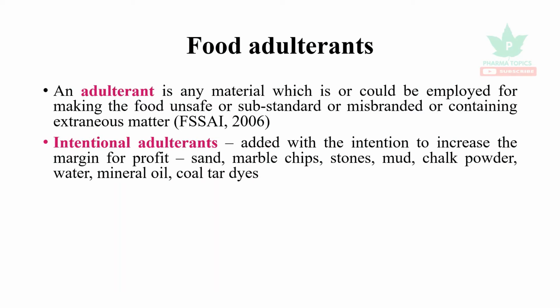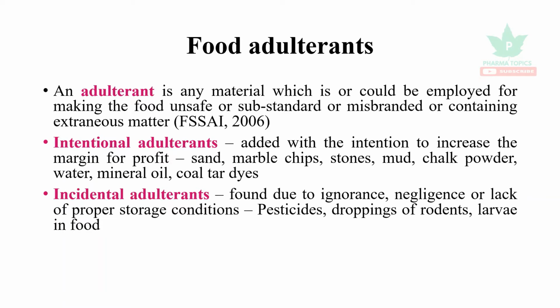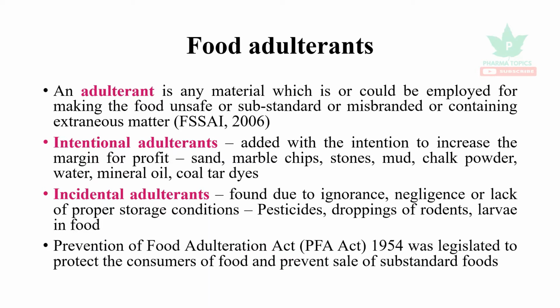There are two types of adulterants. One is intentional adulterants. They are added with the intention to increase the margin of profit. They may be sand, marble chips, stones, mud, chalk powder, water, mineral oil, coal tar, dyes. And incidental adulterants are found to be due to ignorance, negligence, or lack of proper storage conditions, such as pesticide, droppings of rodents, larvae in food. The Prevention of Food Adulteration Act 1954 was legislated to protect the consumers of food and prevent sale of substandard foods.